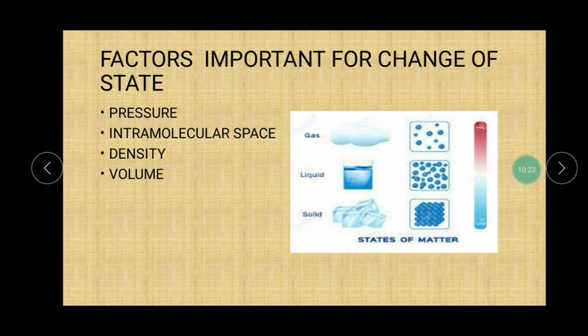Now in a solid, space is less, so molecules are closely situated. That is, the intermolecular space is less, volume is less, so the density is higher. In a liquid, the space between molecules increases, that is, the intermolecular space is larger as compared to solids. So volume increases, the number of molecules remains the same, and density decreases.